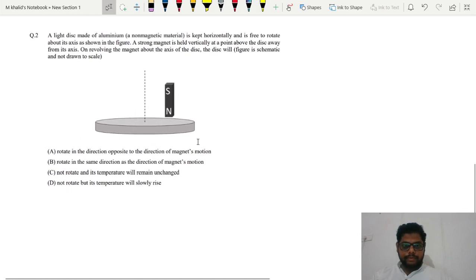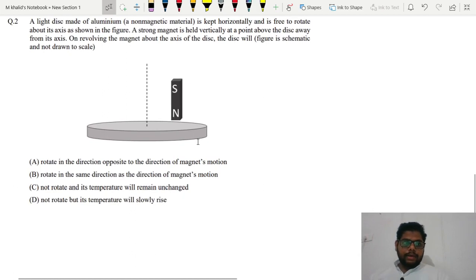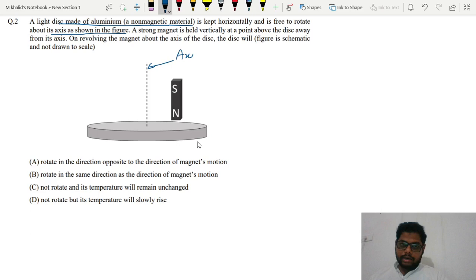Okay, now it is clear. What it is saying: a light disk made up of aluminum, which is non-magnetic material, is kept horizontally and is free to rotate about its axis as shown in the figure. This is the axis of rotation, and this is the aluminum disc.